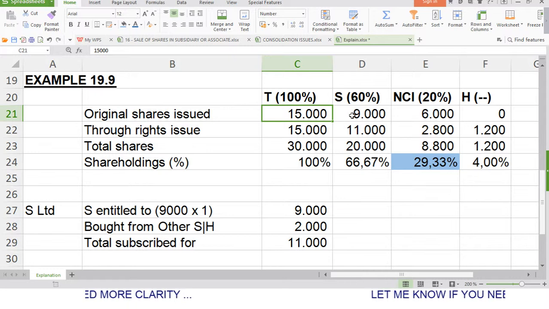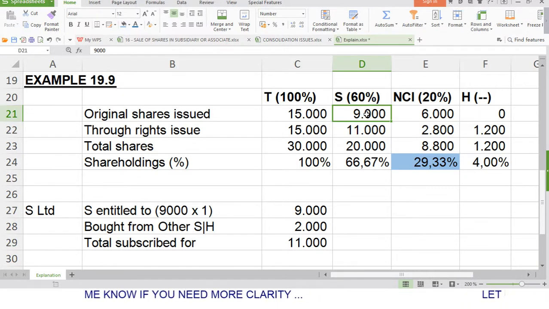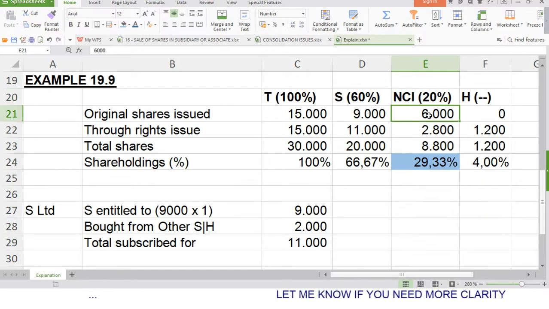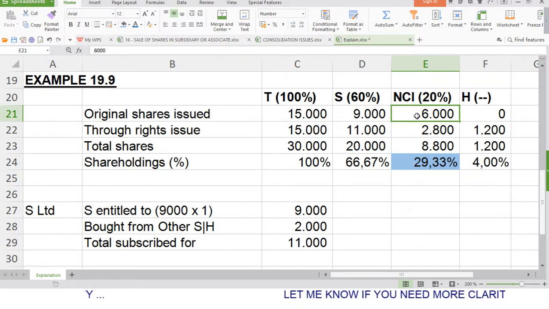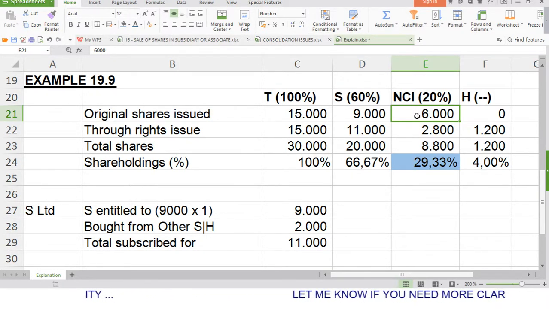That means for every 9,000 shares that S has in T Ltd, they are entitled to an additional 9,000 shares. And the NCI, since they hold 6,000 shares, will get an additional 6,000 shares. It's a 1-for-1. But now the information says, okay, S Ltd bought 2,000 rights for 2,000 and Ash bought 1,200 rights for 1,200 from the other shareholders.